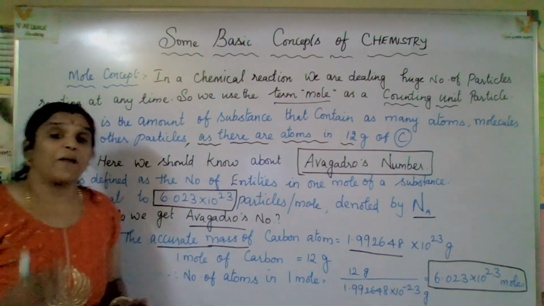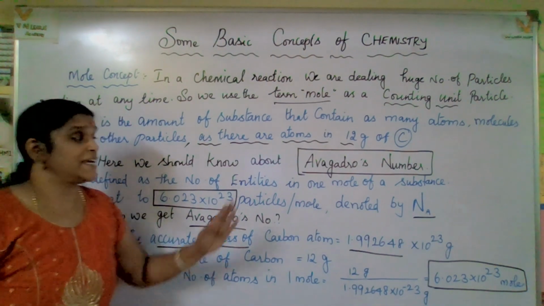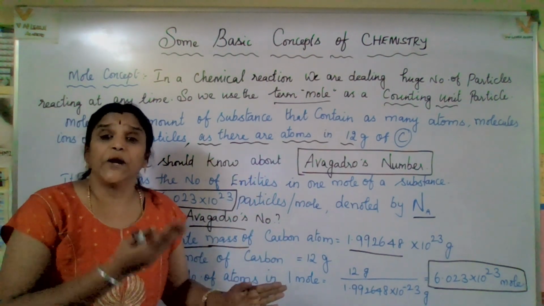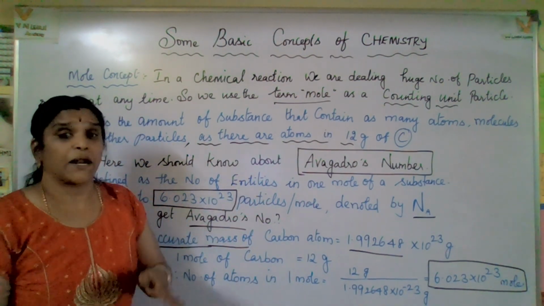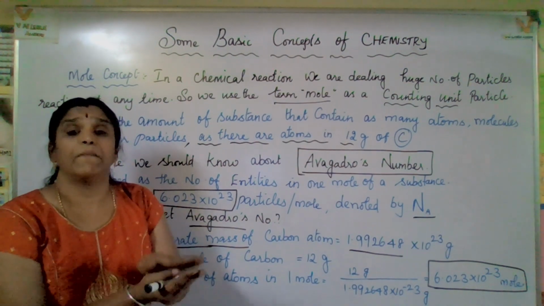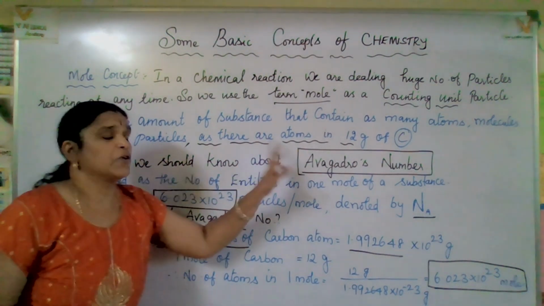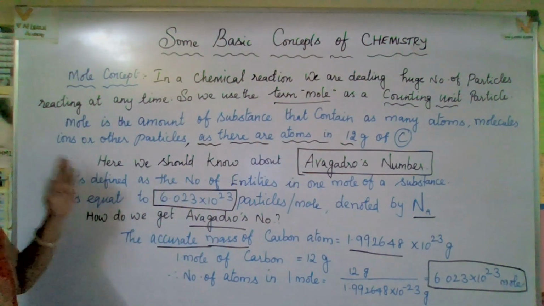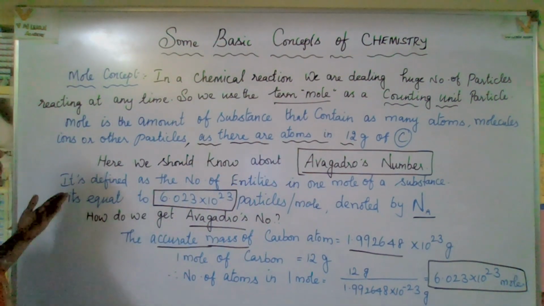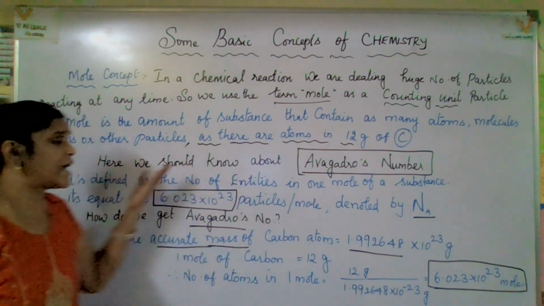Now, one more point I would like to introduce, that is Avogadro number. Why do we bring Avogadro number here? Mole and Avogadro number go hand in hand, so here we should know about Avogadro number. How do we get that Avogadro number? I am coming to that point. Before that, what is Avogadro number?